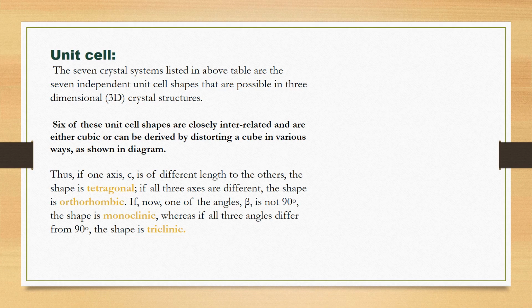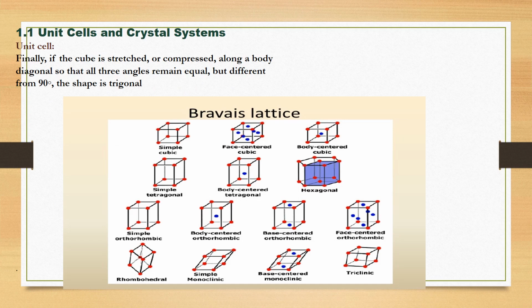Up till now, we studied the crystal structures, unit cell, and seven crystal systems. Finally, if the cube is stretched or compressed along a body diagonal so that all the three angles remain equal but different from 90, the shape is trigonal.